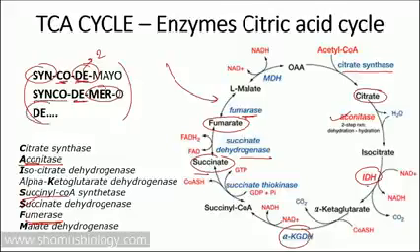What enzyme? Another DE, dehydrogenase. As the starter is malate, it should be malate dehydrogenase, or MDH. By this fashion, you can not only write all the intermediate names of the TCA cycle, but also correctly tell all the enzymes involved in the TCA cycle. And remember one thing, every time we are putting synthetase or dehydrogenase, we need to look for the earlier start intermediate. That's how we add the name of the dehydrogenase.